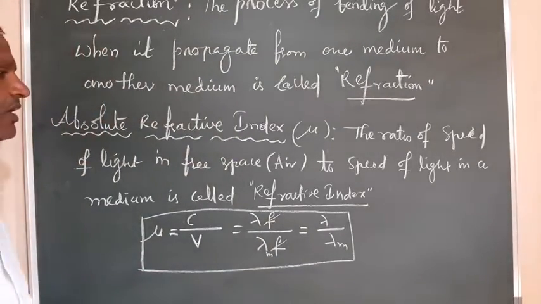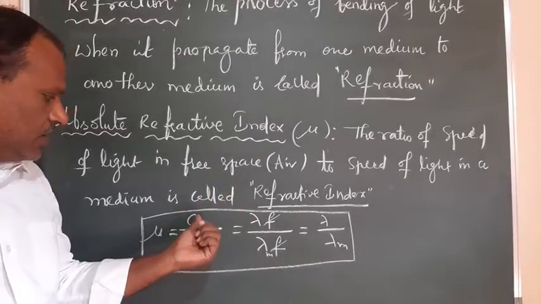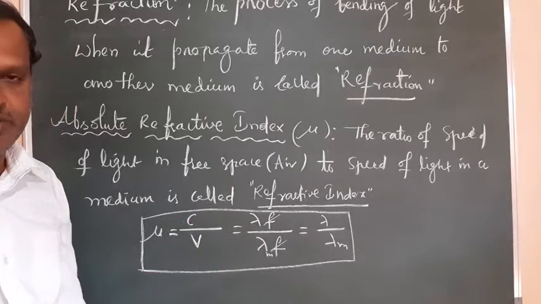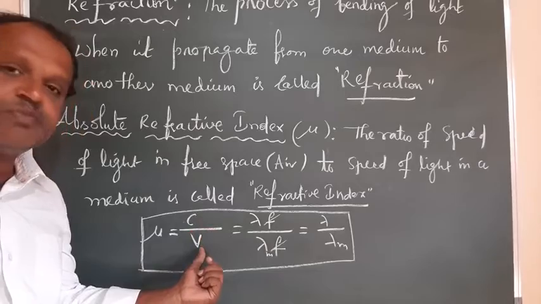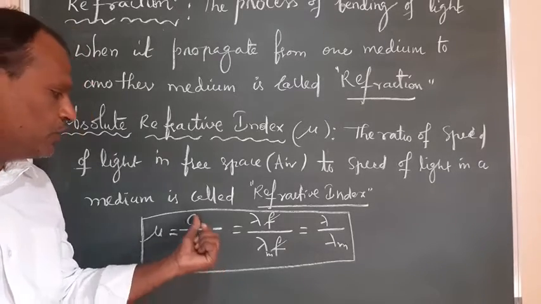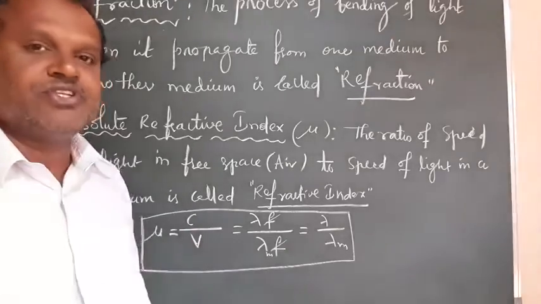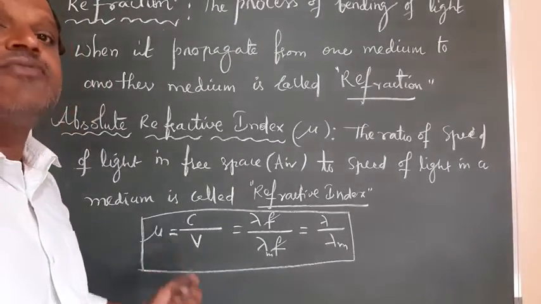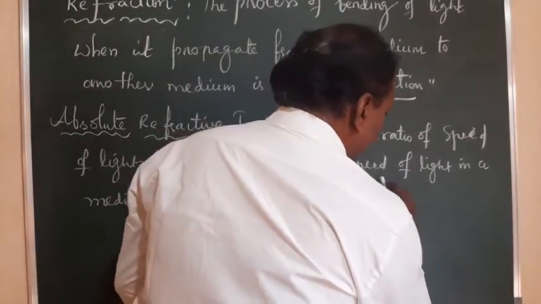And you remember it is a pure ratio of speed and speed. In numerator and denominator it is the same physical quantity we have. That is the speed of light in free space, and here also it is the speed of light in medium. So numerator and denominator have the same physical quantity. There is no unit and dimension for which one? No units and dimensions for this refractive index. So refractive index has no units and dimensions.